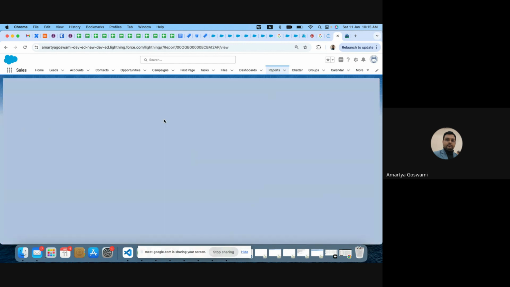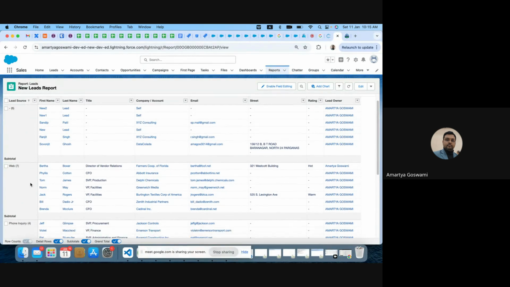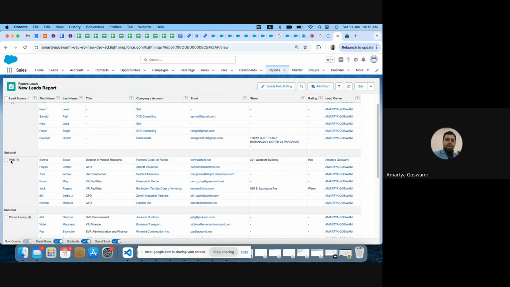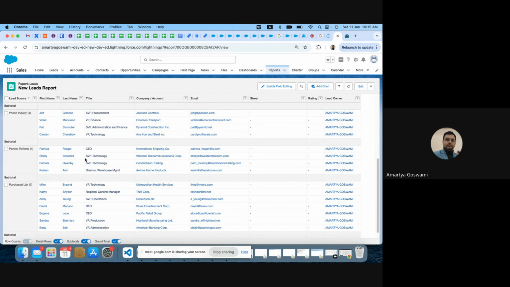Now I am grouping with, look into this. There is no lead source. From lead source web, I have 7 records. From phone inquiry I have this many records. From partner portal I have this many records.